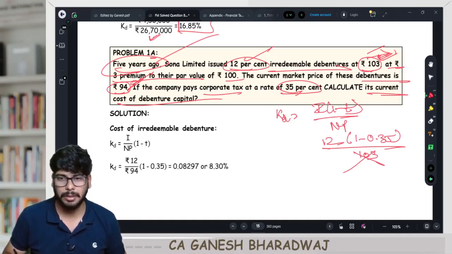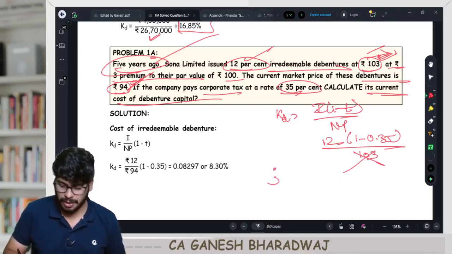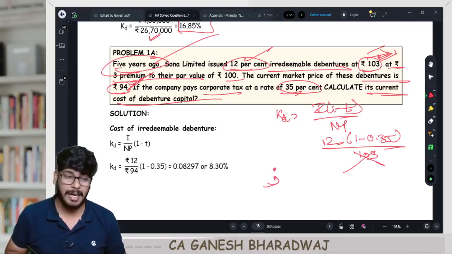CMP means what? Current market price. As NP. NP means what? Net proceeds. Put a semicolon. Semicolon is like this. And write down, ignore old issue price.